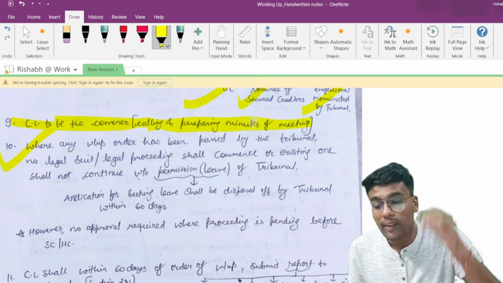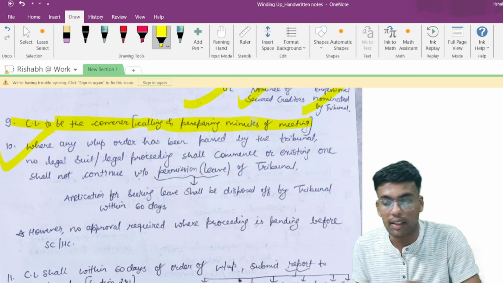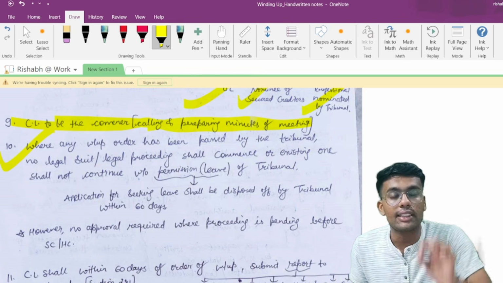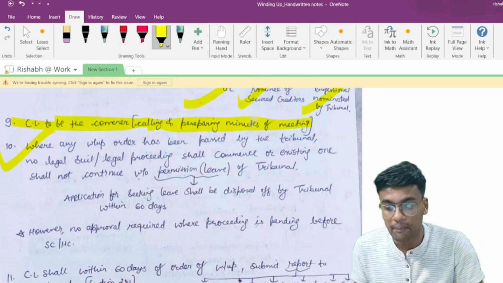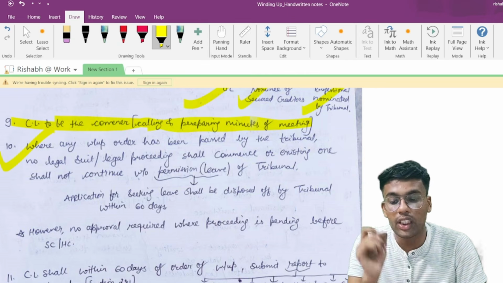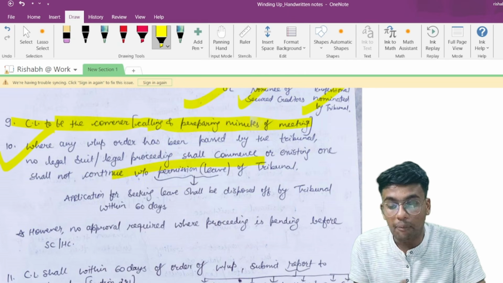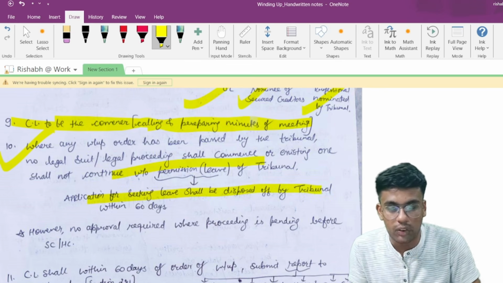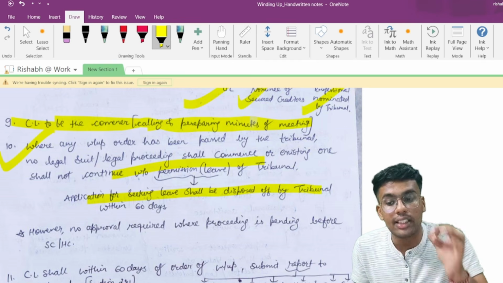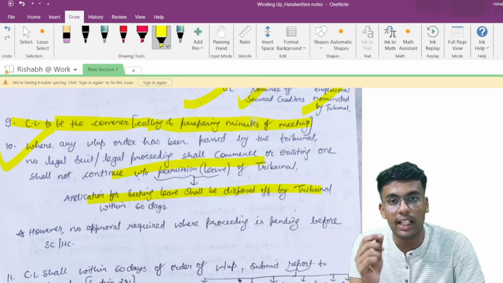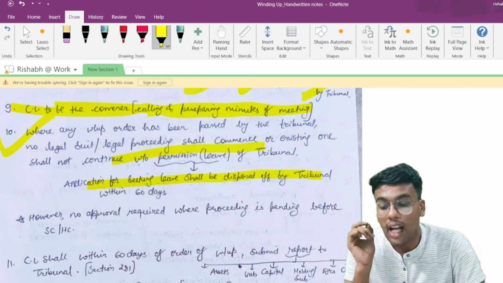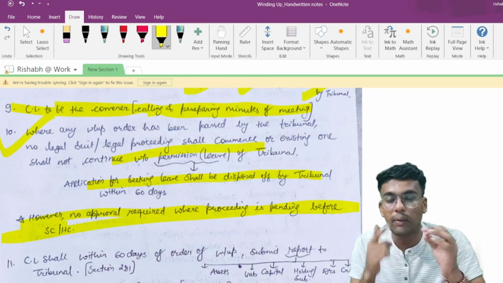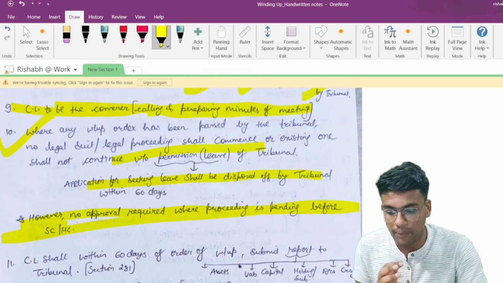Point number 10 talks about where a winding up order has been passed by the tribunal, no legal suit or legal proceedings shall commence, and any existing legal suits or proceedings which are ongoing shall not be continued without the permission of the tribunal. However, an application seeking leave can be made, and the tribunal shall within 60 days upon receipt of the application either accept or reject it. However, there is no requirement of approval from the tribunal where the case is pending before the Supreme Court or the High Court, as the case may be.